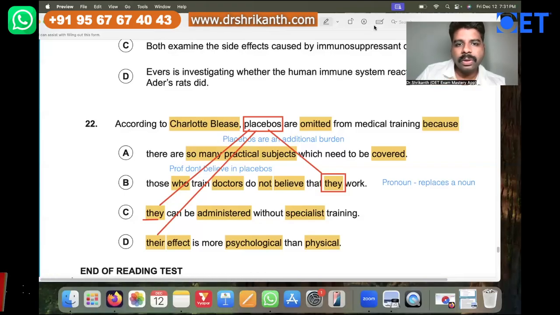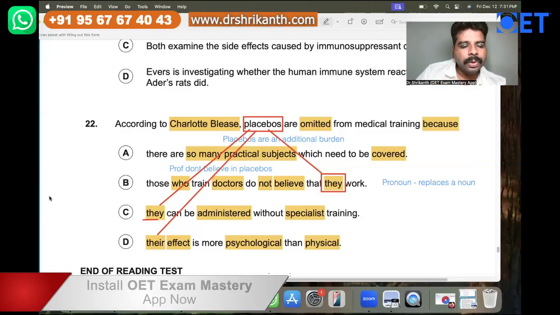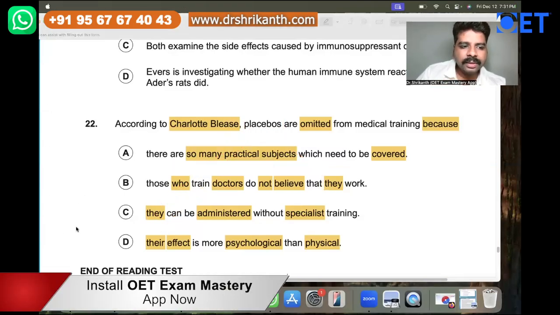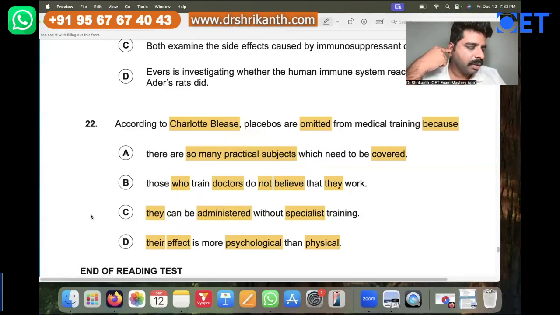For those who don't know the meaning of placebo: the placebo effect is when patients are healed by their belief system. Reena gave an example in the beginning.